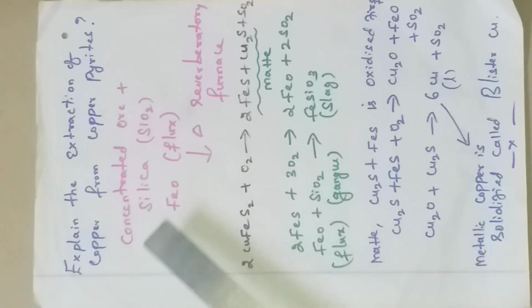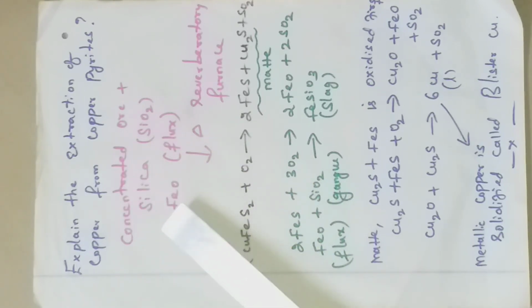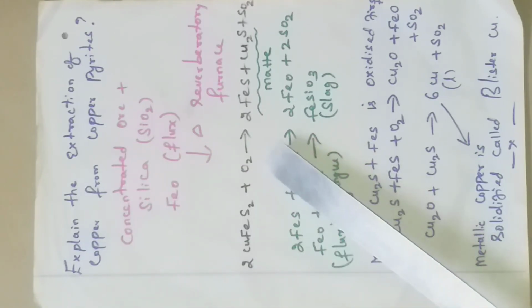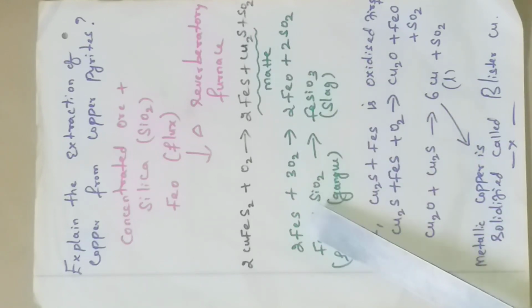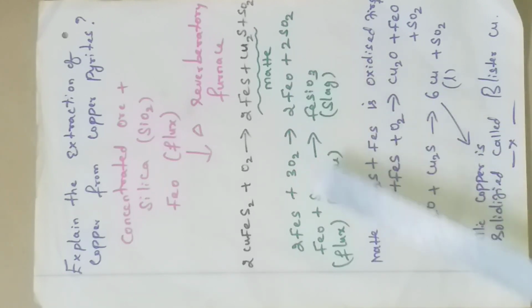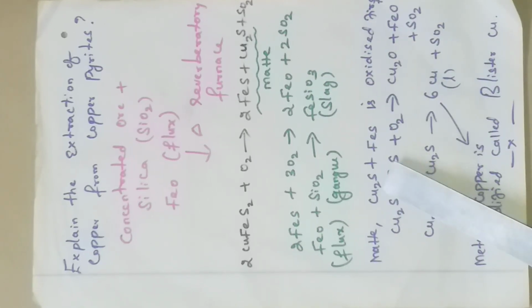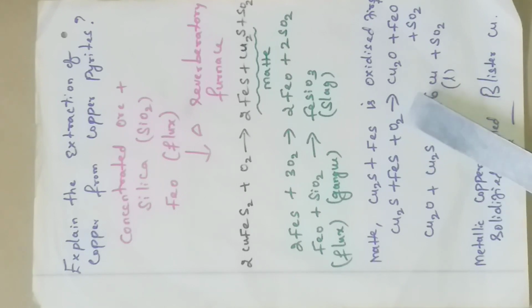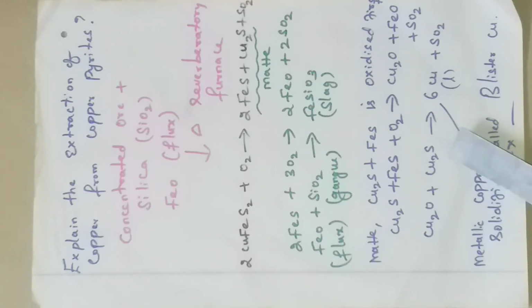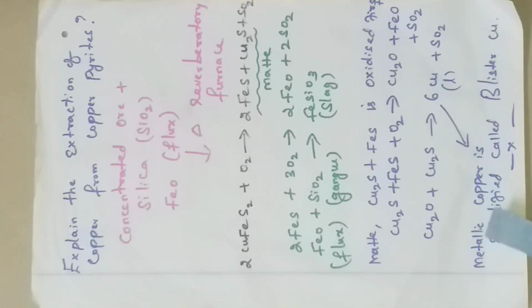Once again I repeat this question. The extraction of copper from copper pyrite is a smelting process. In the smelting process the copper pyrite is first oxidized to form matte. From that matte, FeS alone changes into FeO with the help of oxidation, and this flux combines with the gangue to form FeSiO3. Now the Cu2S, with excess oxygen, changes into copper oxide, that is a metallic oxide. This copper oxide combines with a limited amount of copper sulfide to form liquid copper. This liquid copper is allowed to solidify to make metallic copper.